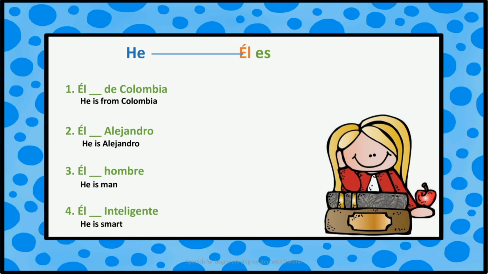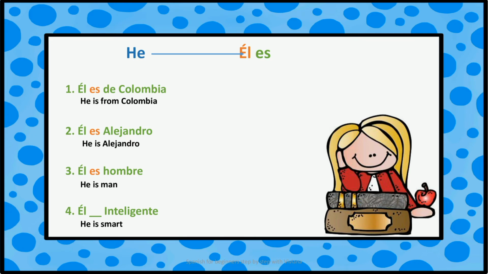He means él. The conjugation is él es. Él es de Colombia. He is from Colombia. I use él es because I am talking about the nationality of him. Él es Alejandro. He is Alejandro. I use él es because I am talking about the name of him.